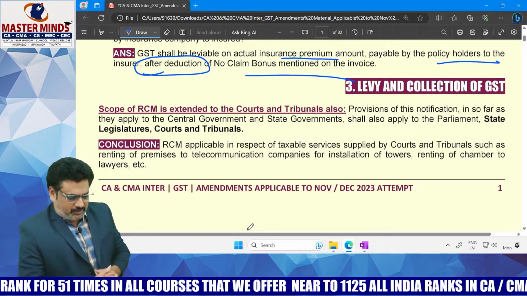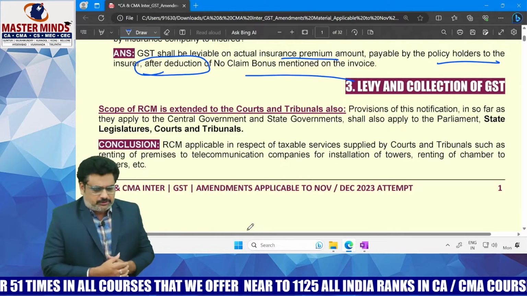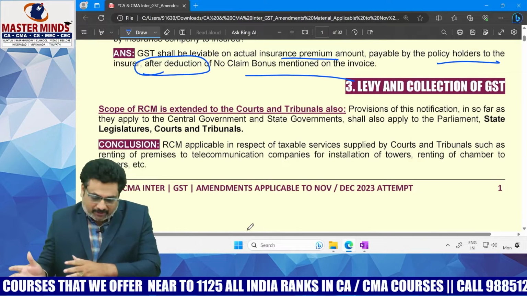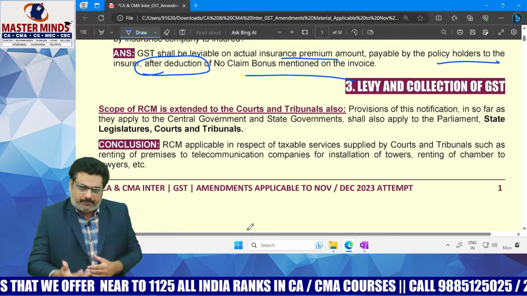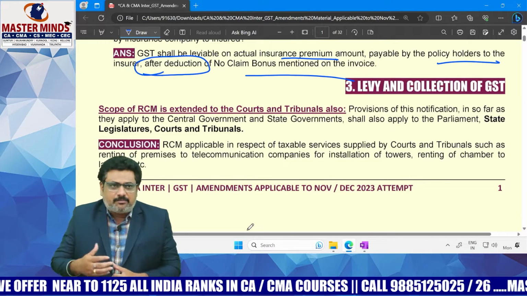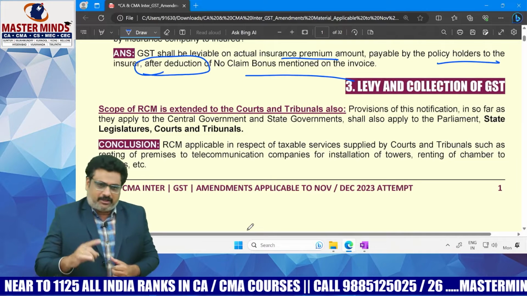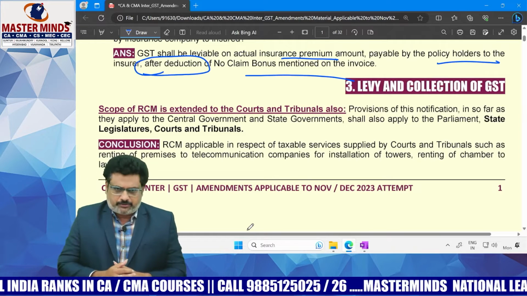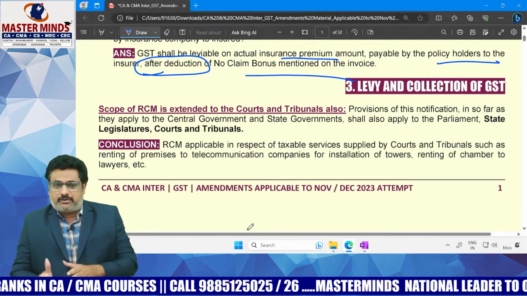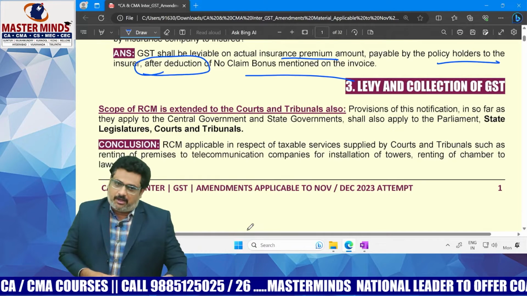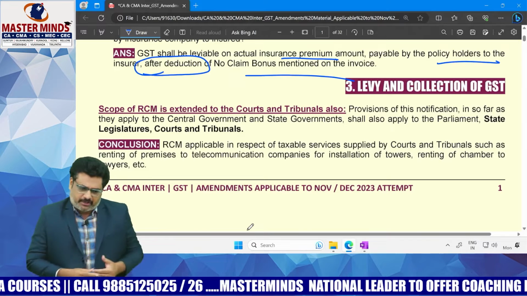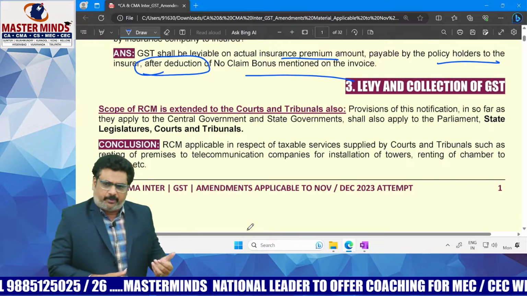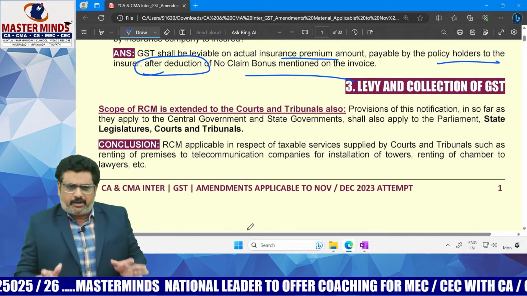In the same way, let's say the AP High Court provided a space to a telecom company for the installation of their cell phone tower, for which it charges these companies. In this case, the telecom company is liable to pay the GST under reverse charge mechanism on the renting services provided by the AP High Court. Previously, courts and tribunals were completely outside the scope, but now only the judicial functions are kept outside. The rest of the things which are taxable, just like in the case of government, will also be applicable here. That is the point we need to remember.